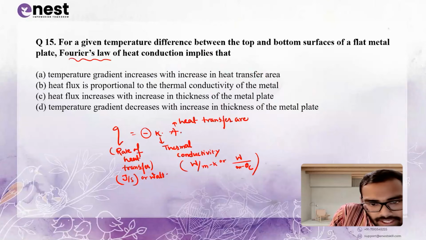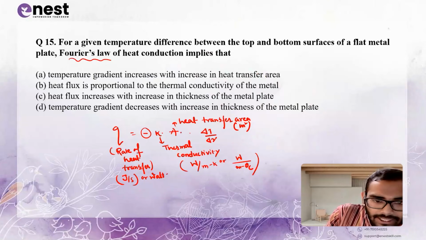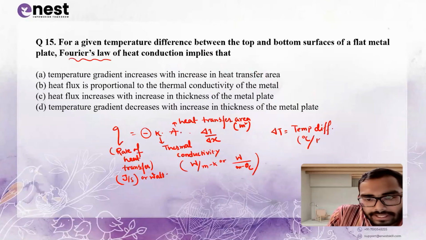Heat transfer area, it's in meter square. K A into delta T by delta X. What is delta T? Delta T is temperature difference. It can be in degree Celsius also or Kelvin also. And delta X means the thickness.